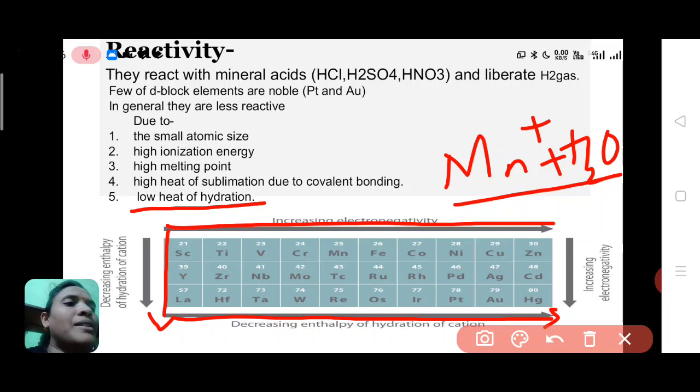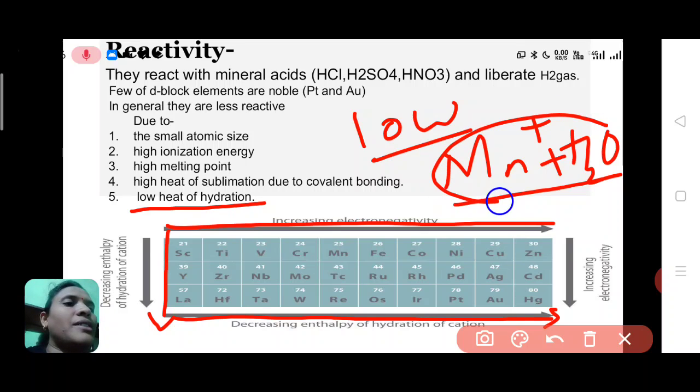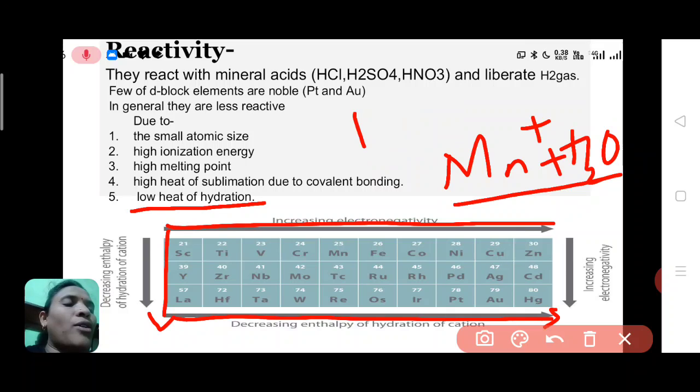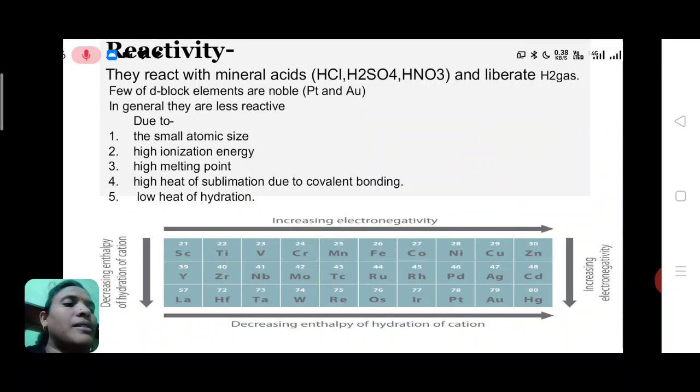So when Mn plus reacts with water, it releases a very low amount of heat energy, and that's why this reaction is not stable, means this reaction is not possible, or possible only in some conditions. So when any hydration reaction is carried out, they will produce a very low amount of heat of hydration. So due to this low amount of heat of hydration, this d block element cannot react with any other metals.